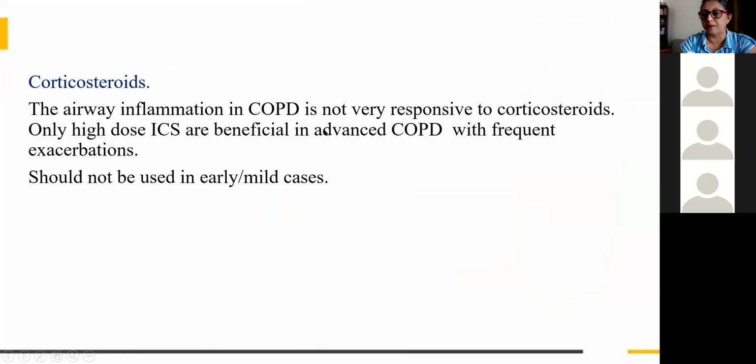Corticosteroids, the inflammation in COPD is not like bronchial asthma. It is not very responsive to corticosteroid, and only in very advanced cases can we use corticosteroid. But in bronchial asthma, we use inhaled corticosteroids in the early cases itself. In COPD it will not be as effective. The best drug is ipratropium and salbutamol, inhaled beta-2 agonist. We can go for long acting also, that is not an issue.